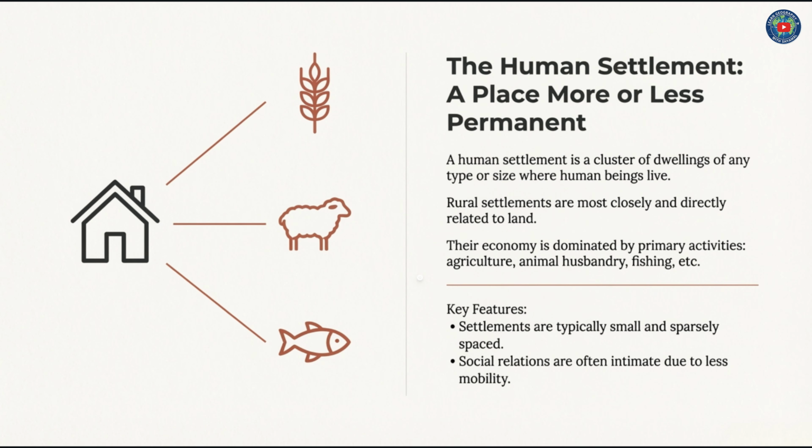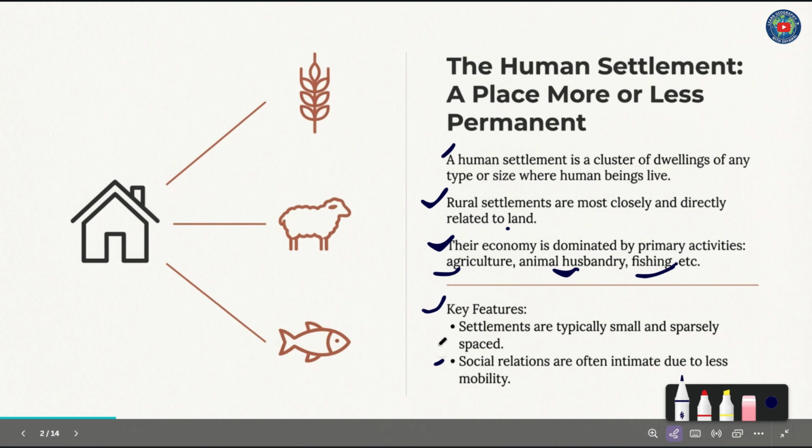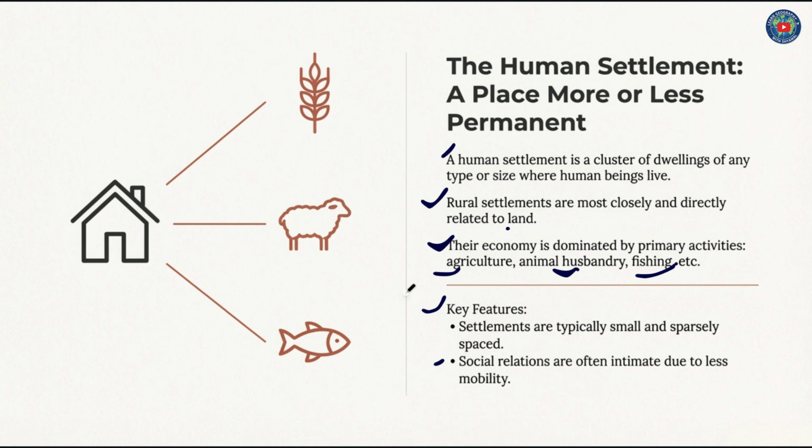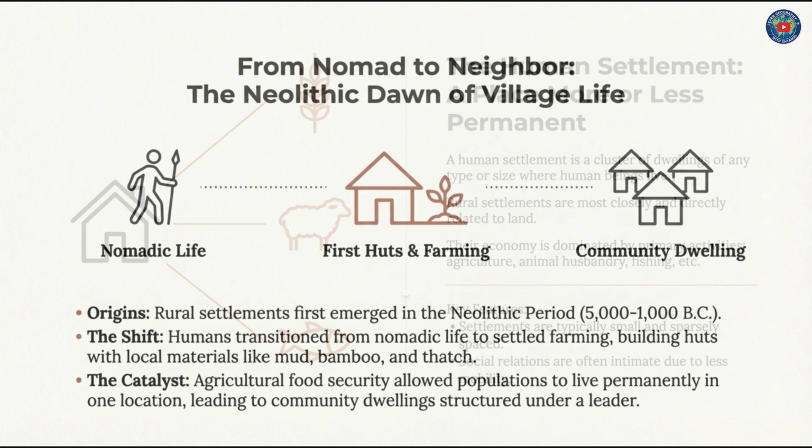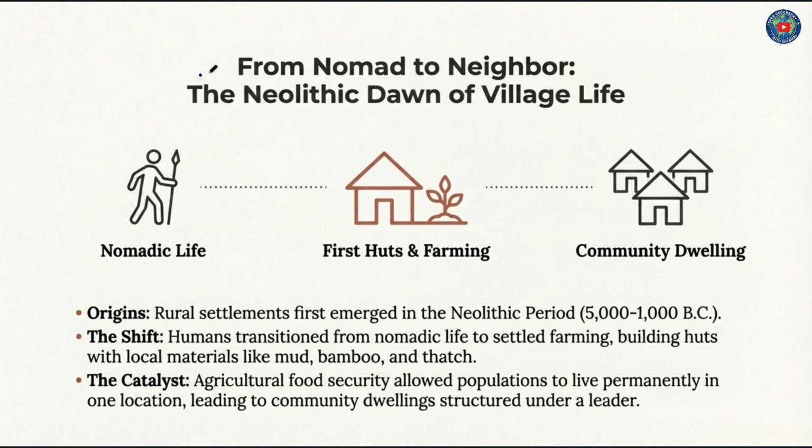Okay, first of all, what is human settlement? A human settlement is a cluster of dwellings of any type or size where human beings live. Rural settlements are most closely and directly related to land, and their economy is dominated by primary activities, for example agriculture, animal husbandry and fishing. Key features: settlements are typically small and sparsely spaced, and social relations are often intimate due to less mobility in rural settlement.